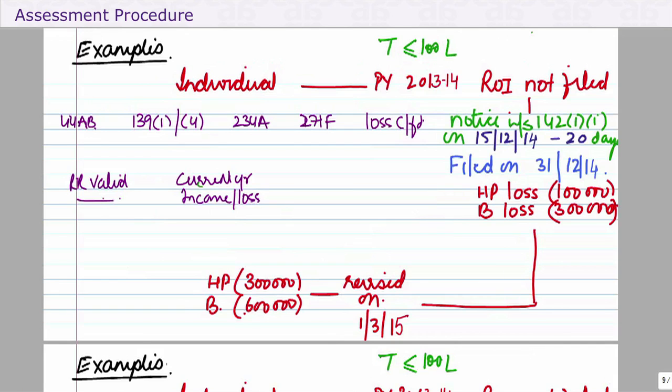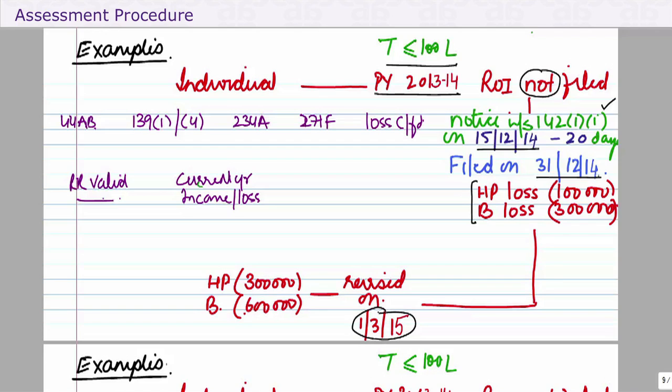Let's take another one. There is an individual again, and this time previous year 13-14, turnover being less than 1 crore. The return is not filed before the due date. He receives a notice under 142(1). He receives a notice on 15/12/14 and has to file a return within 20 days. He's filed a return on 31/12/14. It is within 20 days and he's filed a loss. Thereafter, he revises the return.